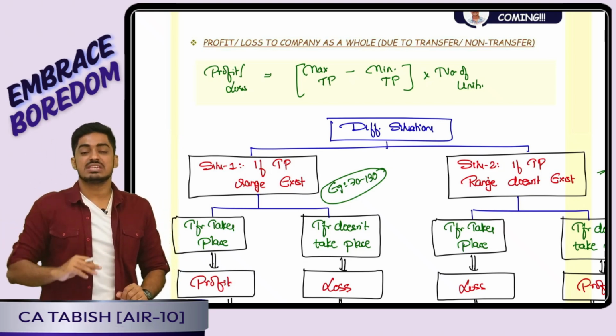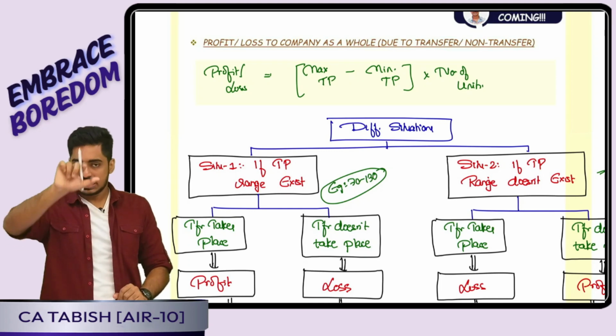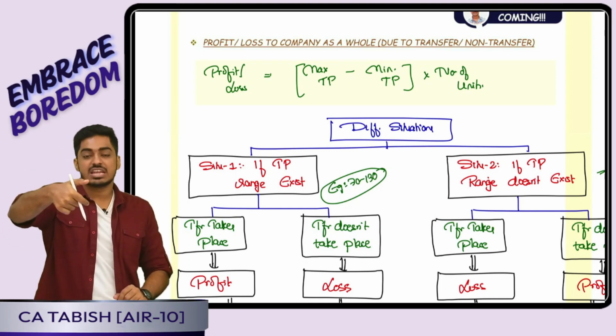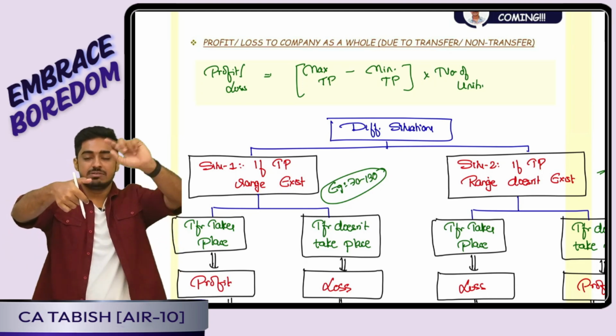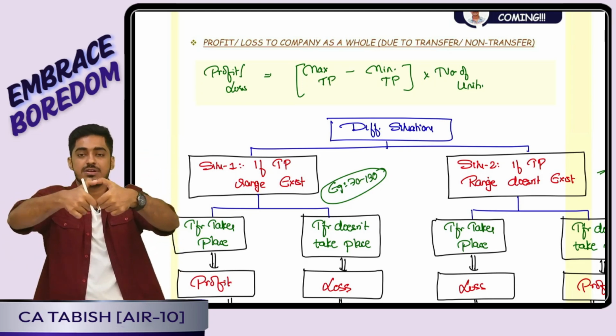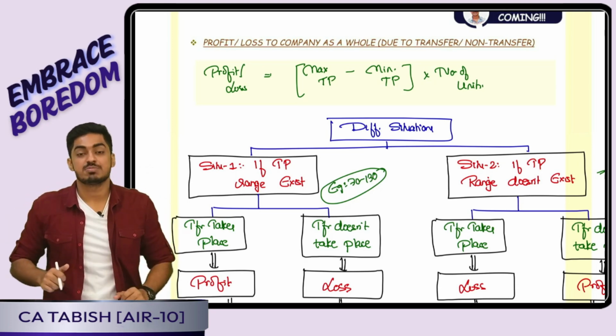Okay, transfer pricing range does not exist. That means in reality transfer should not happen. Yes or no, everyone? Company is telling transfer should not happen. In reality, divisions also did not make the transfer. Tell me good or bad? Good, it is profit. Company is also telling don't do transfer. In reality also we did not do transfer. That means both goals are aligned, goals are congruent. That means it is profit for me.